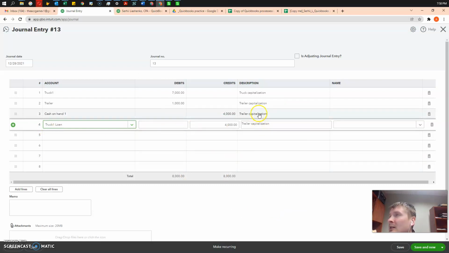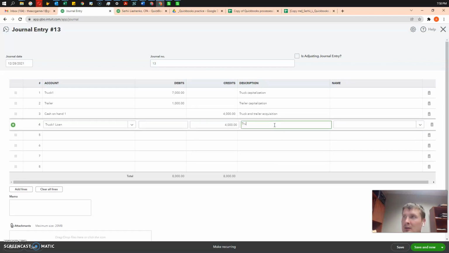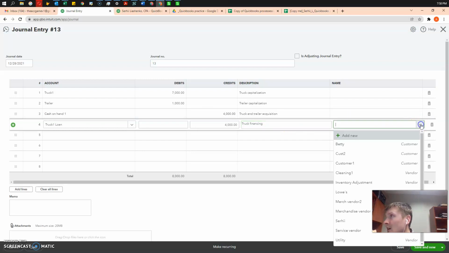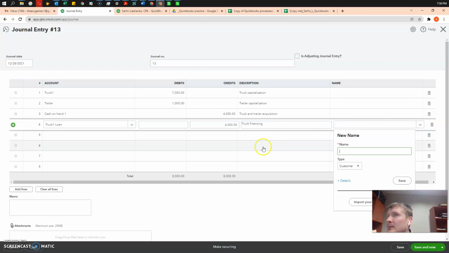Okay, everything balances. Truck and trailer acquisition. Truck finance. We can put a vendor here, the one which provided us with a loan.